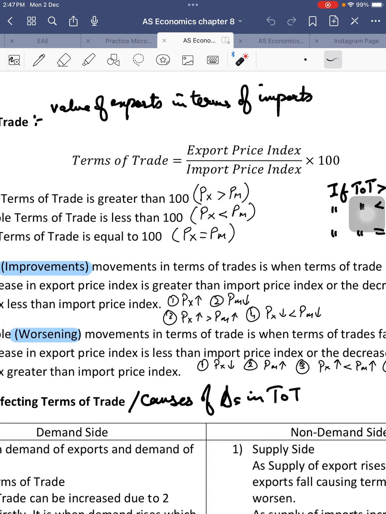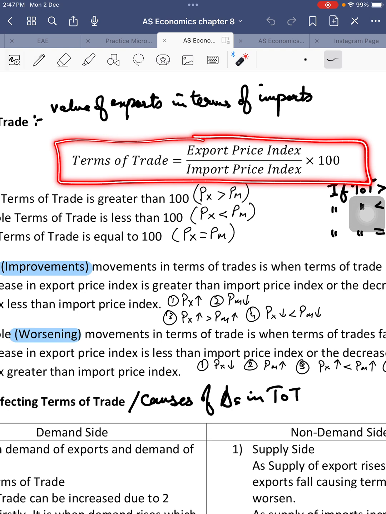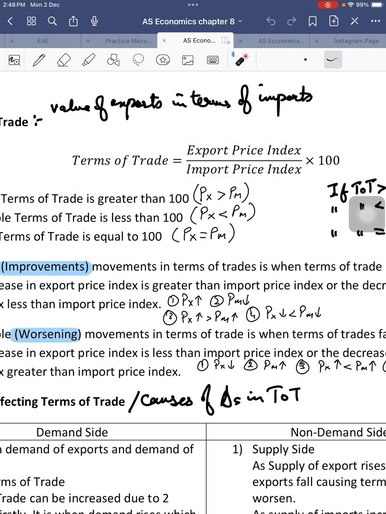And it is calculated using this formula. Terms of trade is export price index over import price index, multiplied by 100. This formula is very important for MCQs because very often in paper 1 you're asked one MCQ that asks you to calculate the terms of trade of a particular country. So you should know this formula: export price index over import price index times 100. That is what is meant by terms of trade. That is the first thing that you should know.